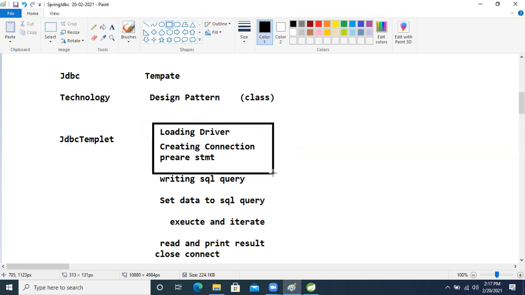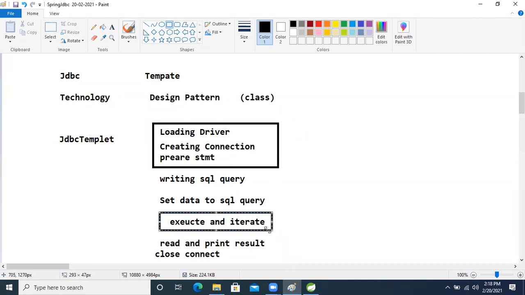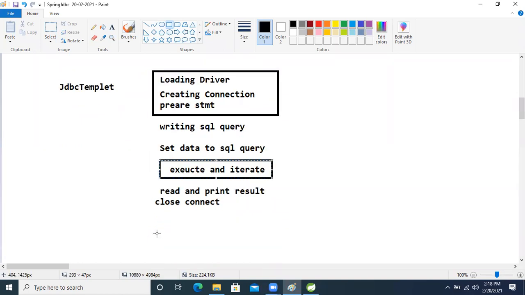Loading driver, creating connection, and preparing statement, right? After that, Spring also takes care of execute and iterate, and after that, closing the connection.